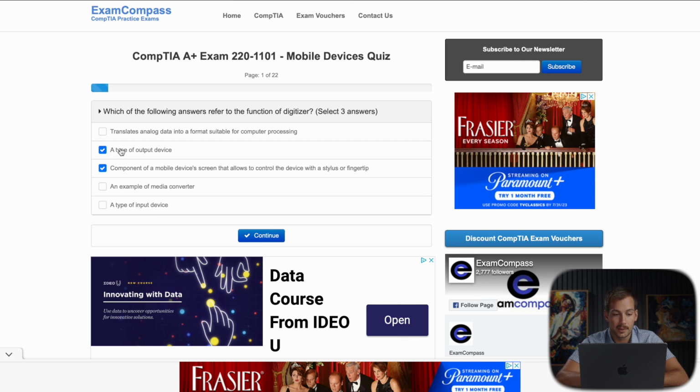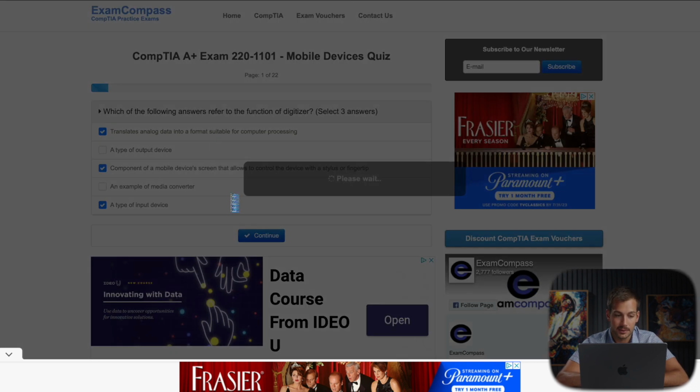So we know that output device is incorrect. Media converter is not really a relevant answer. We know it's a type of input device, and then we ruled out these 2, and then just to check, translates analog data into a format suitable for computer processing. That is what a digitizer does, and we have our 3 answers.